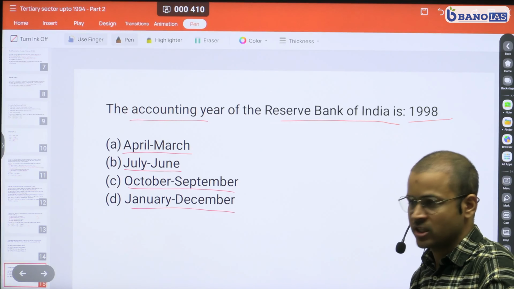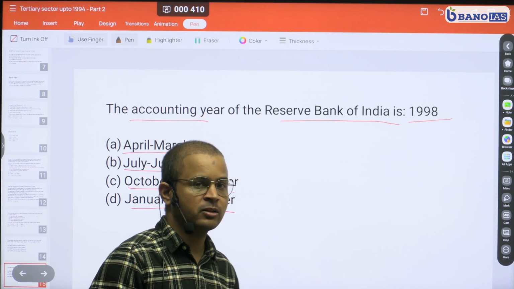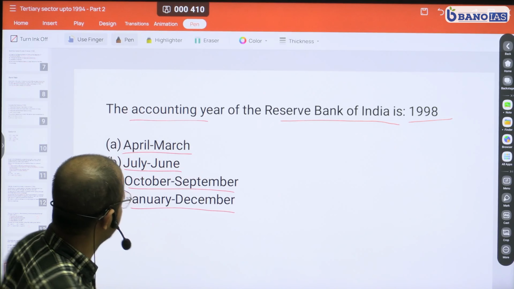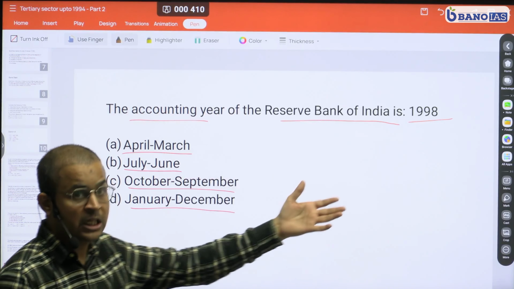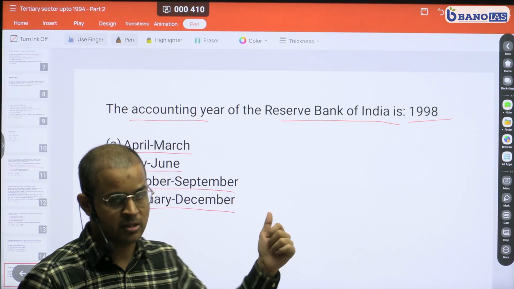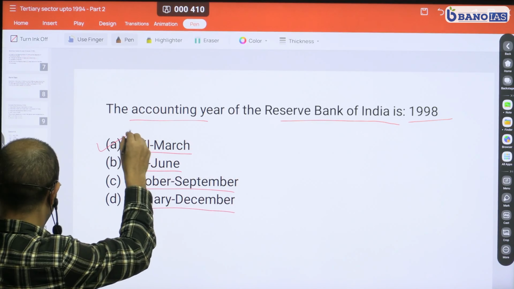In the last change, it actually aligned with the accounting year of the government, which is also widely followed, which is April to March. So now the accounting year of Reserve Bank of India, like the banks and like the government, starts on 1st of April and ends on March 31st. So your correct option is this.